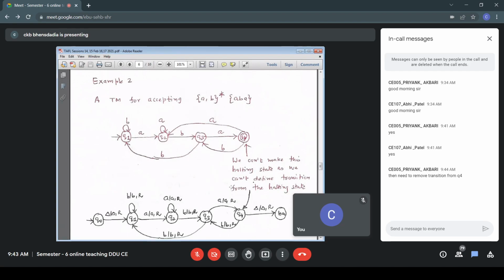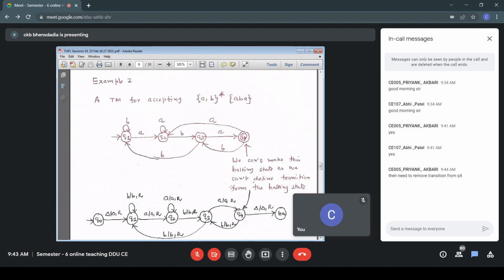So I make a transition to the halting state, and that is blank blank R. It could have been blank blank S, doesn't matter. First blank after the input, string ends with ABA. I accept the string, therefore I'm going to the halting state, and the content of the current cell is blank. I don't change it.